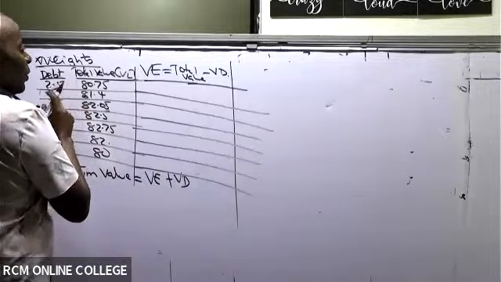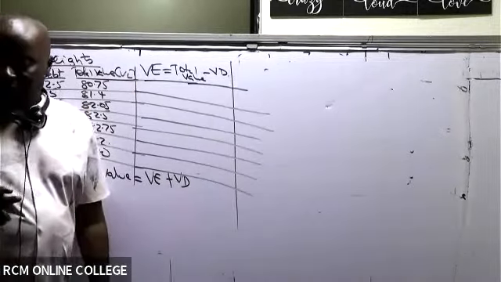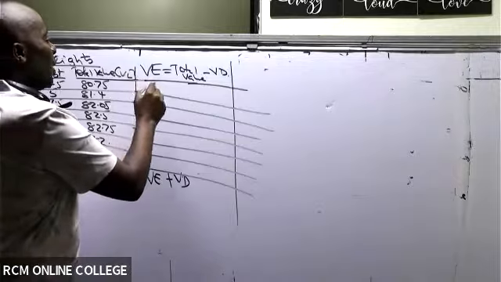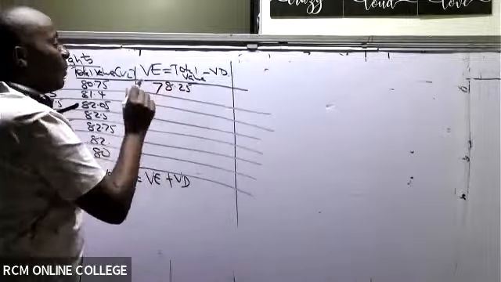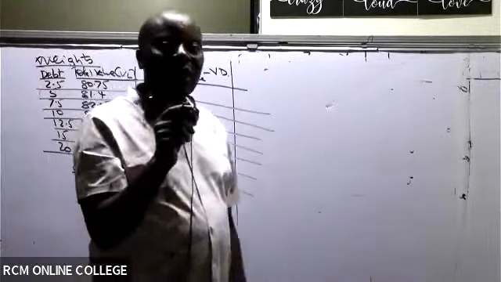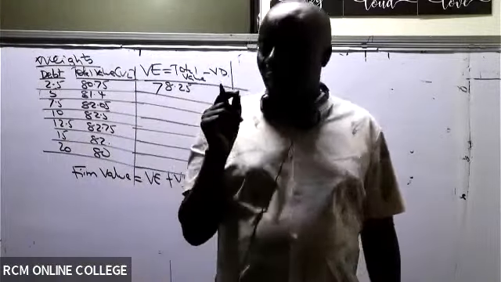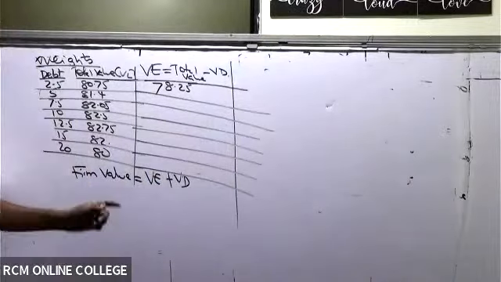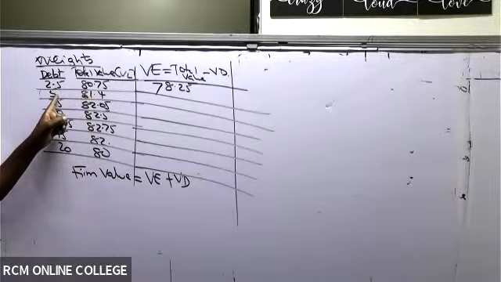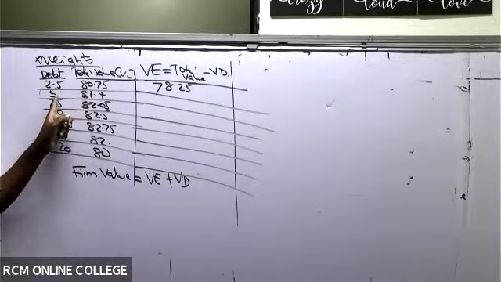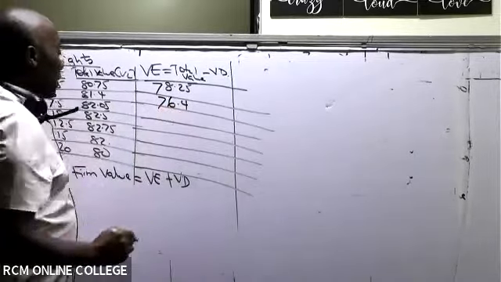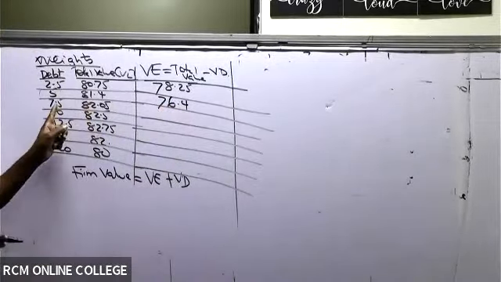So 78.25. I'm getting the support we are receiving from the equity holders. From there, we have 81.4 minus 5. What figure does that give me? 76.4. Then 82.05 minus 7.5.